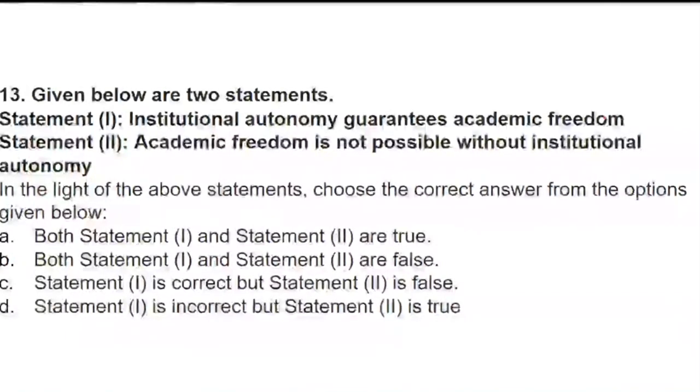Okay. So the question is, institutional autonomy guarantees academic freedom. When we talk about institutional autonomy, it guarantees academic freedom. Autonomy means the autonomous status. Statement 2 says that academic freedom is not possible without institutional autonomy. This is also a confusing statement, so I've taken it so that it will be easier for you to remember the concept very well. You have to tell which statement tends to be right and which tends to be wrong.